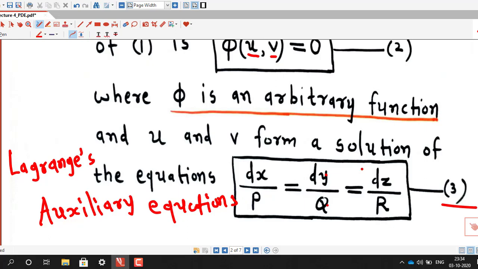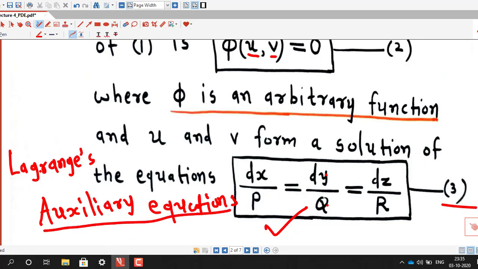If you solve these equations, you will have different cases. Sometimes you will be able to find the solutions u and v by directly comparing any two of these three fractions. Sometimes we are not able to find the solution by directly comparing the fractions. In that case we have to discuss different methods of solving these auxiliary equations.